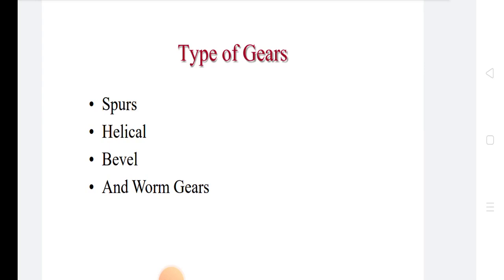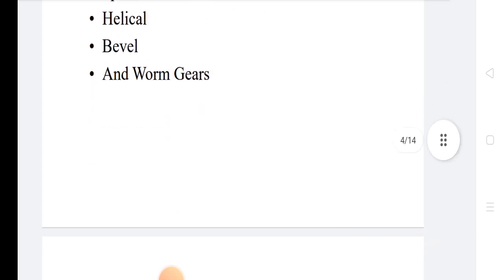In parallel shaft axis gears, there are five types: spur gears, helical gears, herringbone gears, rack and pinion, internal gears. In intersecting shaft axis gears, there is bevel gears. In non-intersecting gears, there is one type, worm gears. In non-intersecting and non-perpendicular shaft, there is spiral gears. There are four main types: spur gear, helical gear, bevel gear and worm gears.